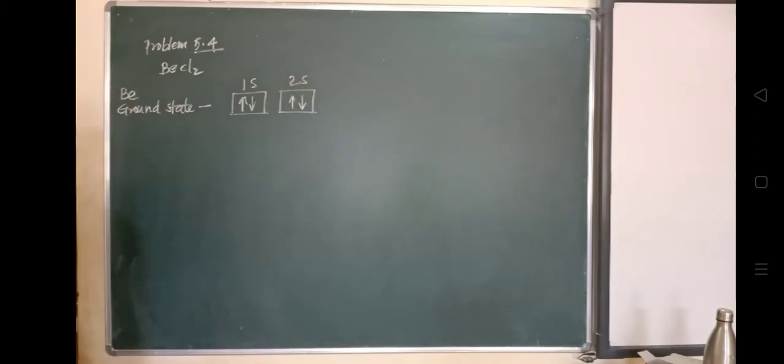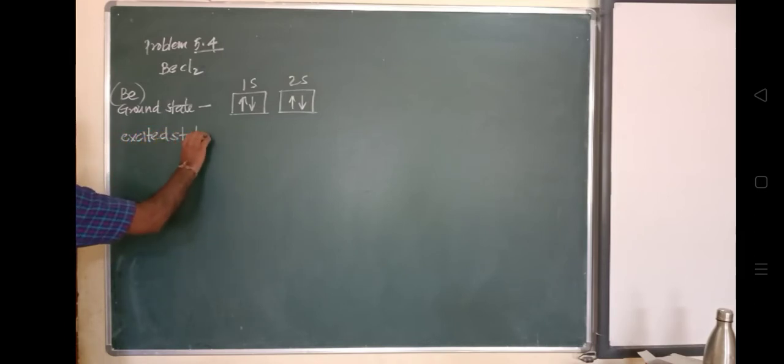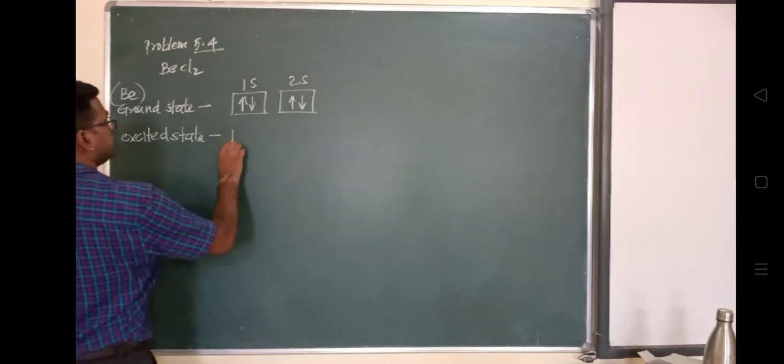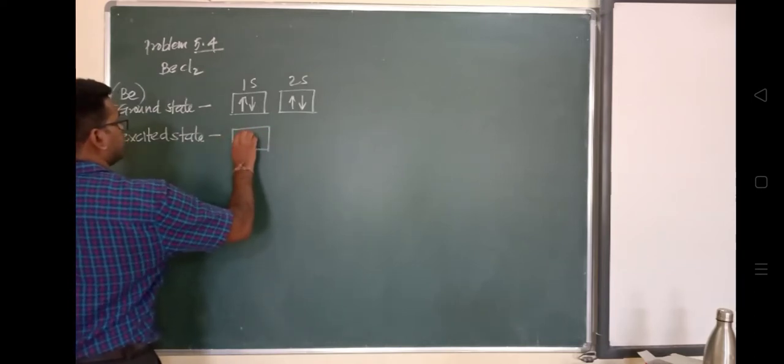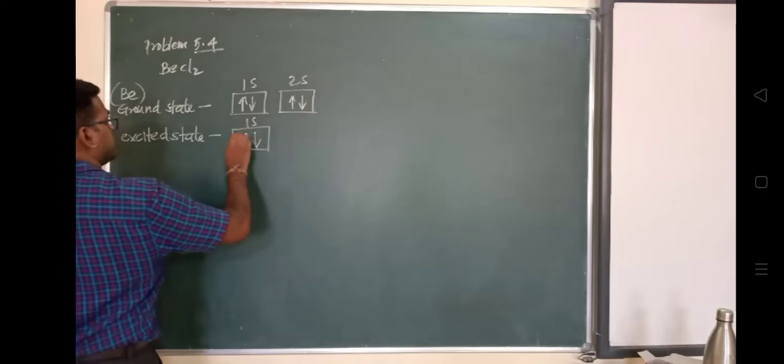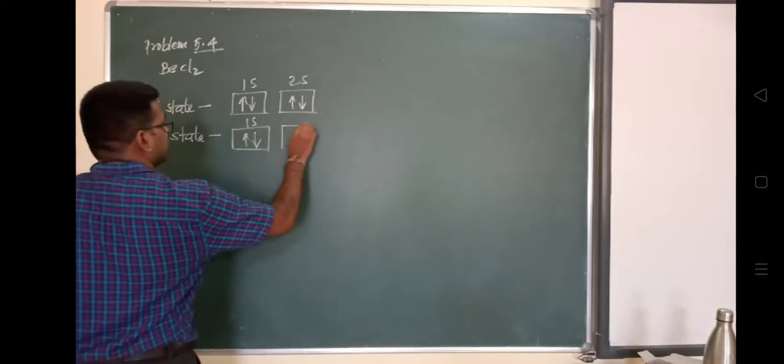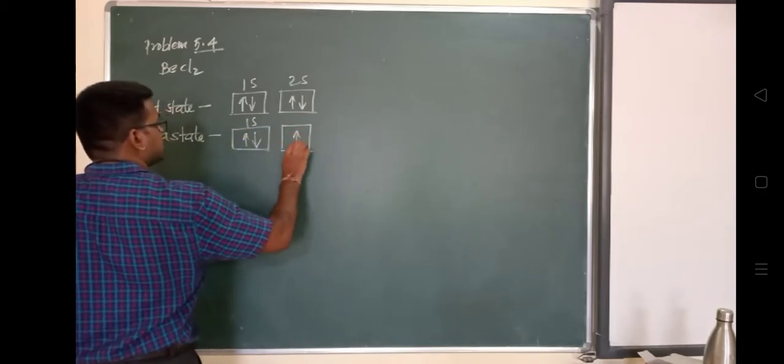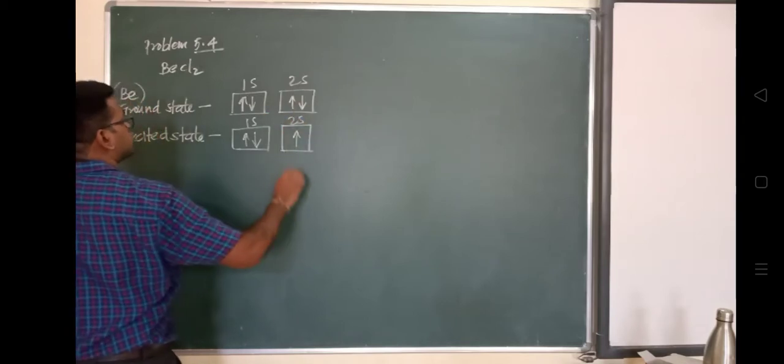Now the excited state. What will happen in the excited state? One of the electrons from the 2s orbital will jump into the next energy level, which is 2px, suppose. So this is the 2p orbital, into which it will jump like this.